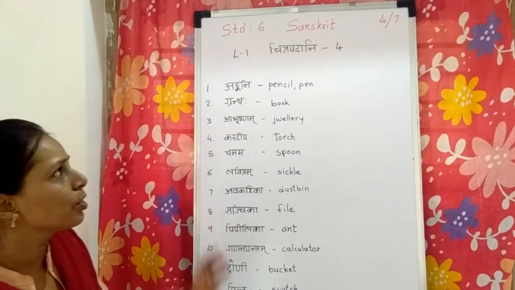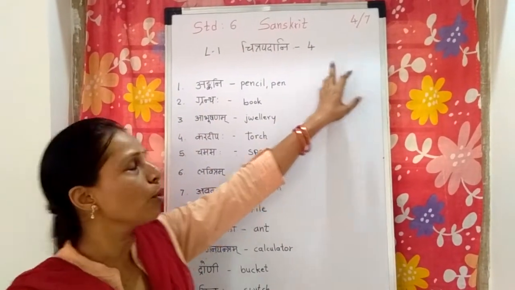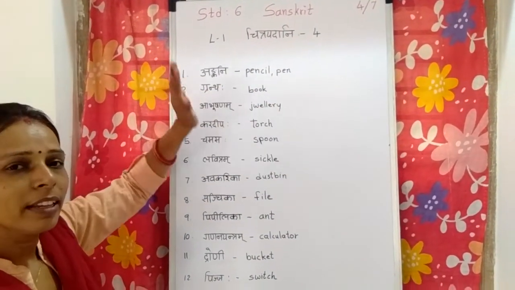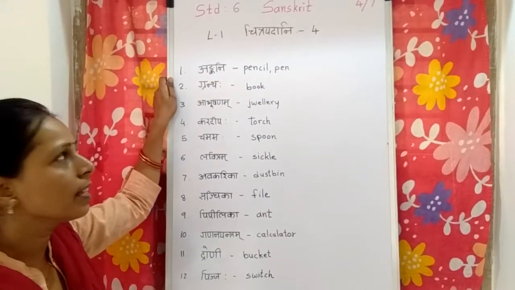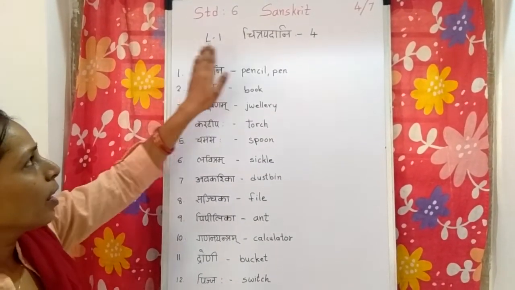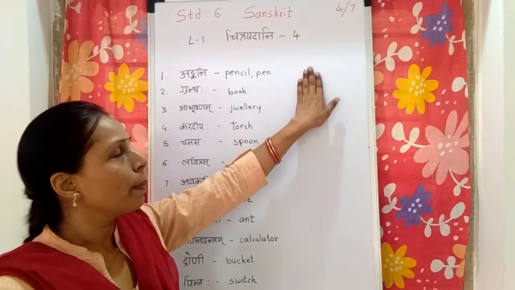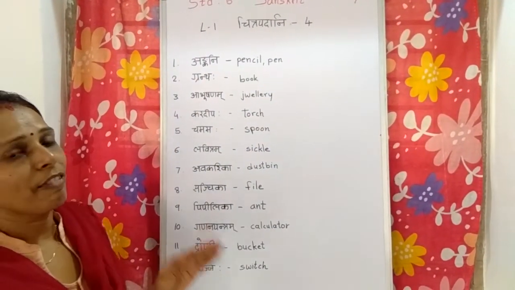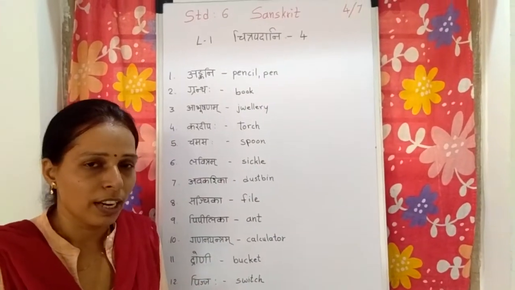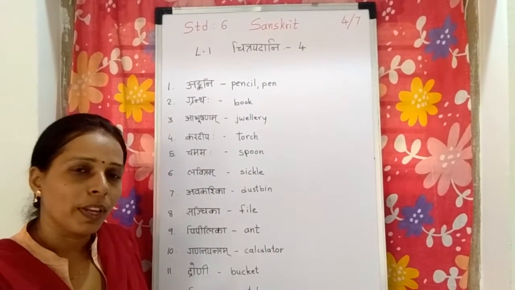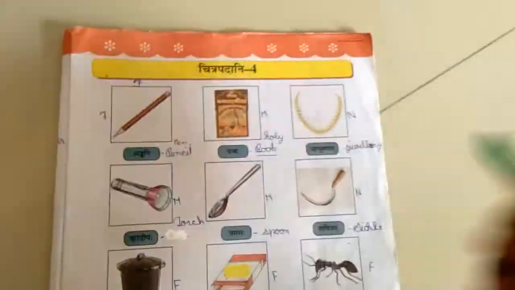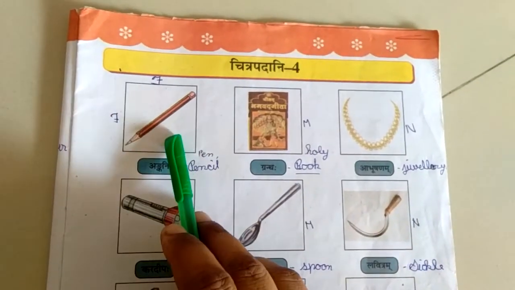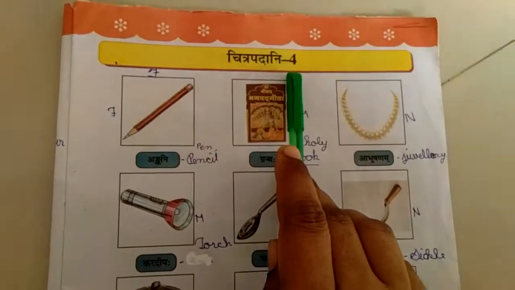Today we are going to study Chitrapadani 4 in lesson number 1. Chitrapadani 1, 2 and 3 that we have studied in the previous sessions, right? Now in Chitrapadani 4 there are some words with masculine, feminine and neuter gender. Let's study the Sanskrit words with pictures in Chitrapadani 4.